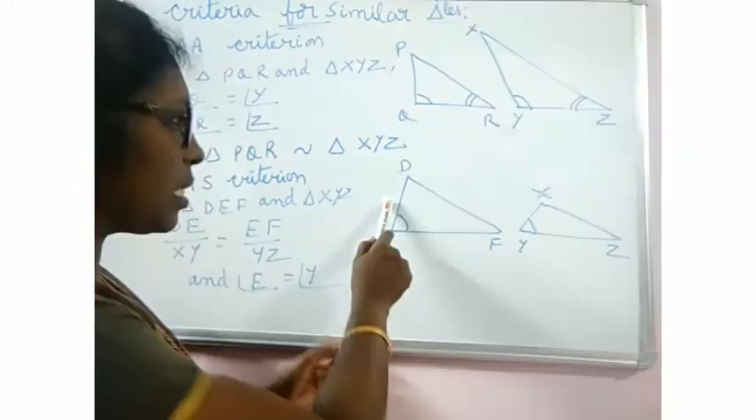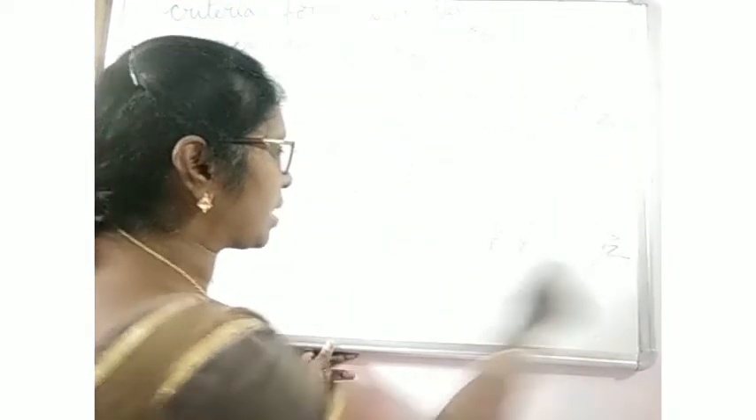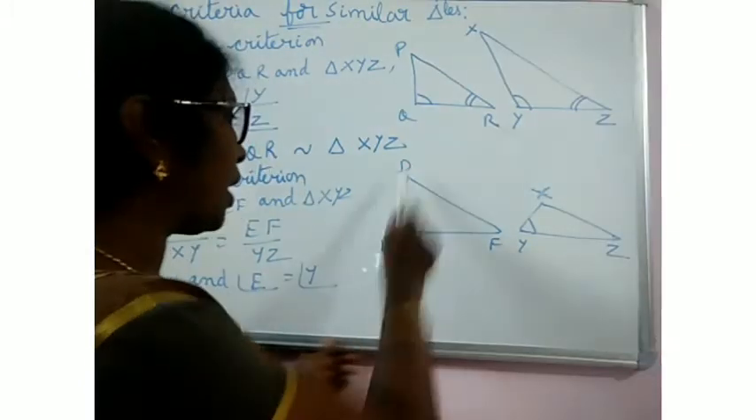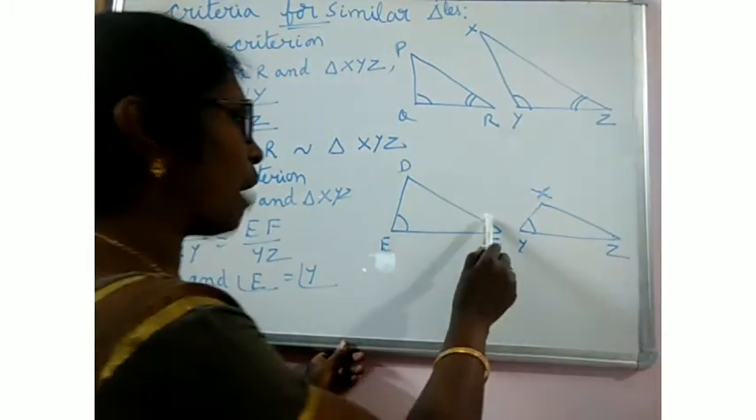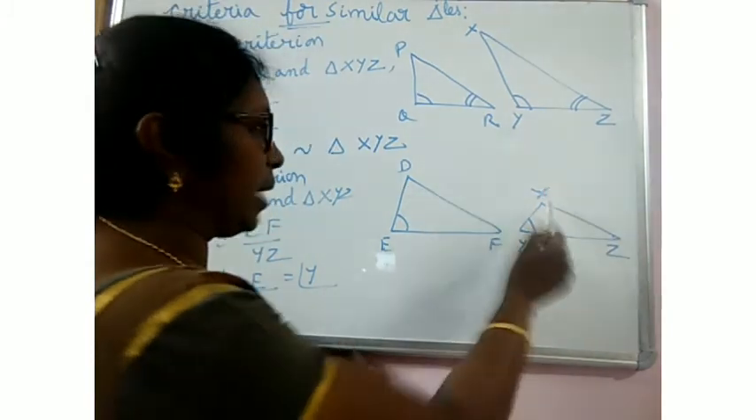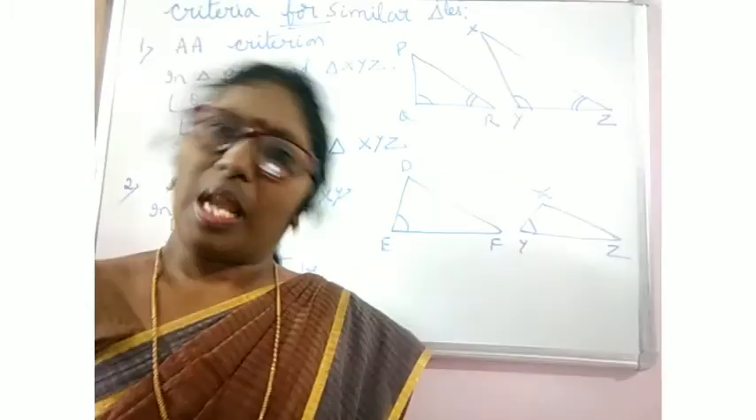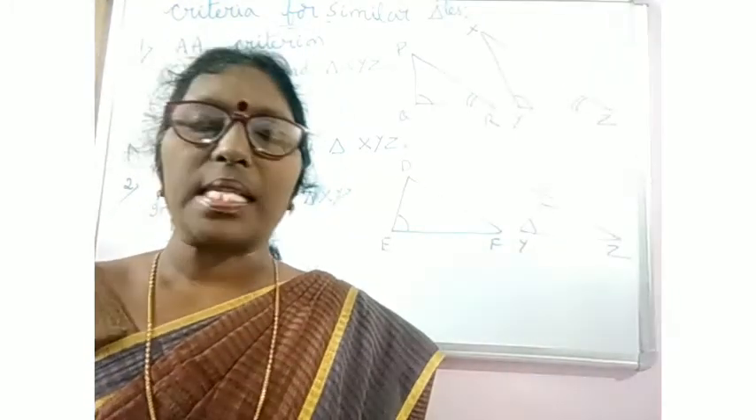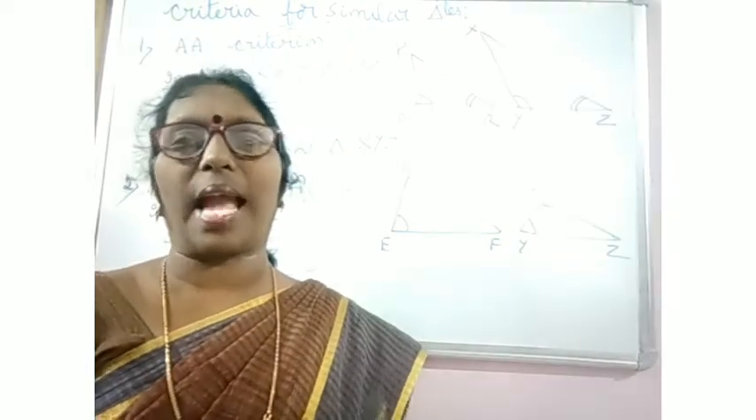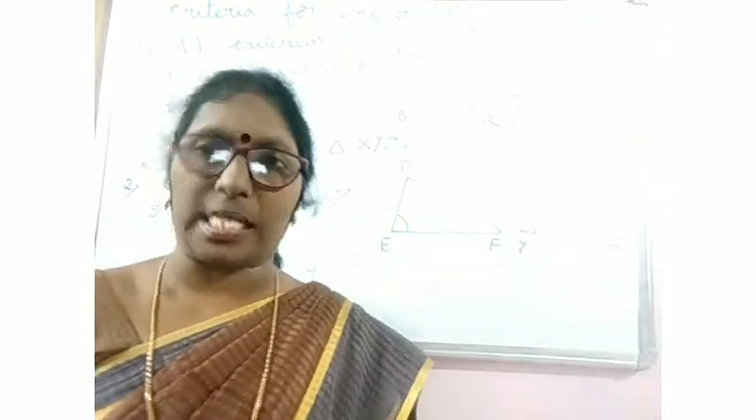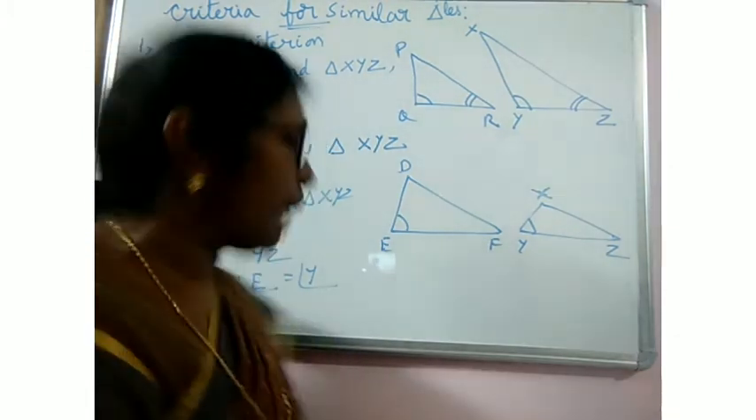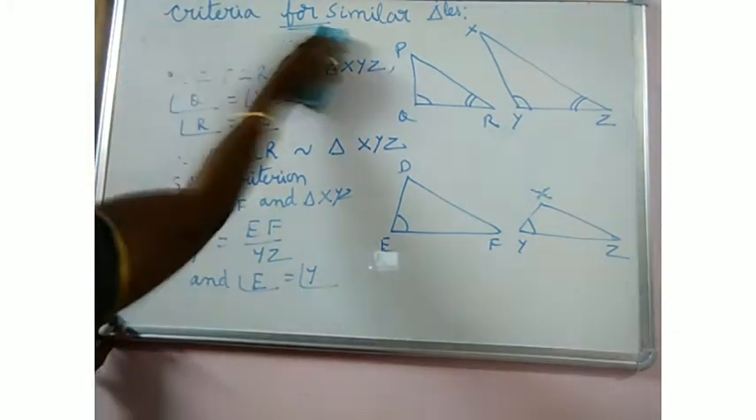If DE by XY is equal to EF by YZ and these two angles are equal, automatically DF by XZ is also equal to DE by XY, and also angle F will be equal to angle Z, angle D will be equal to angle X. Because under this SAS criterion, these two triangles are similar. Once they are similar, you know that remaining angles are equal and remaining corresponding sides are proportional to each other. So one criterion is AA criterion, the other one is SAS criterion, and your third criterion is SSS criterion.